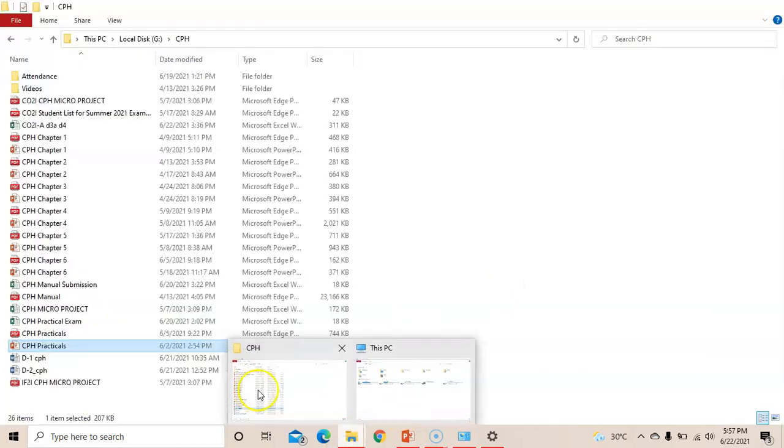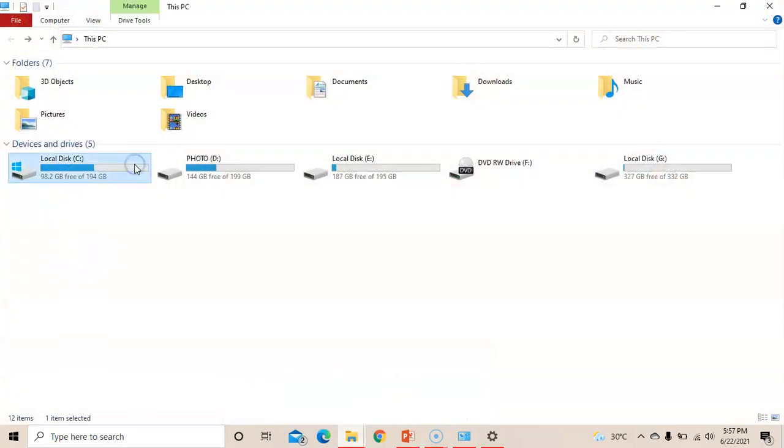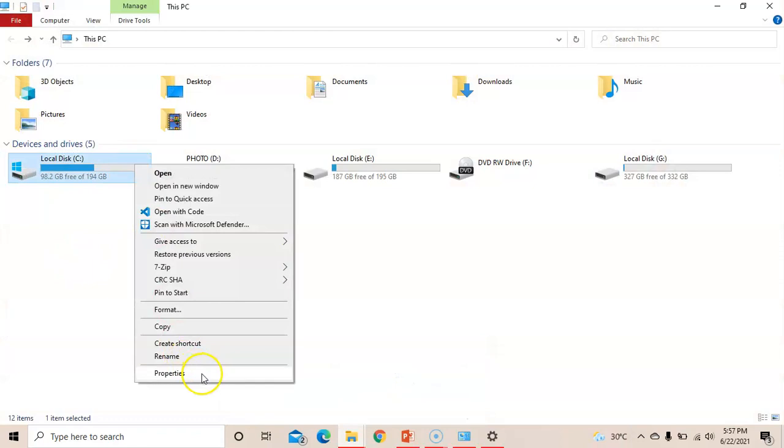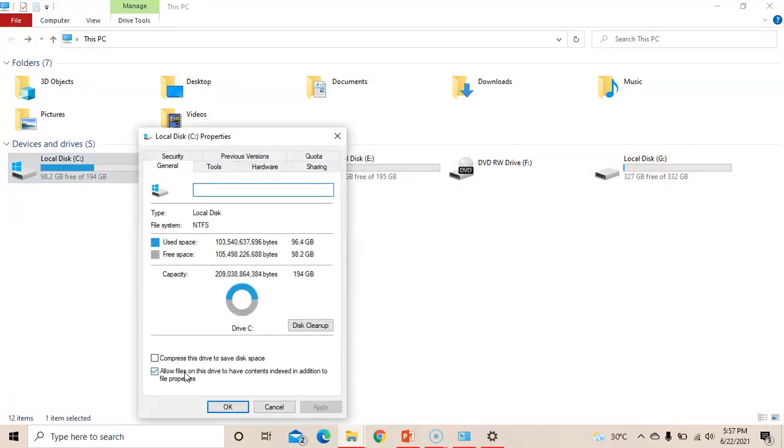File system is used to store the files on your system. So you can see the properties also by right clicking on it. And here when you are seeing the properties, here file system is also mentioned which file system you are using in the hard disk. So it is NTFS. So by using NTFS, I am storing the data in my C drive.